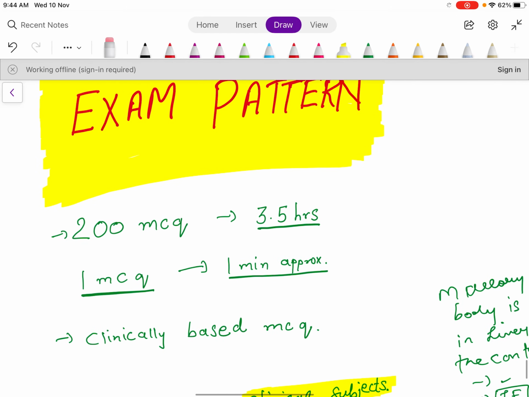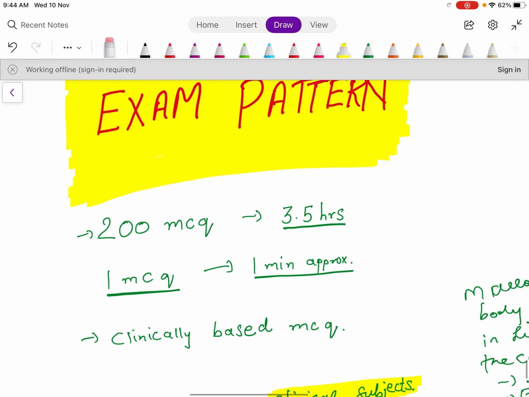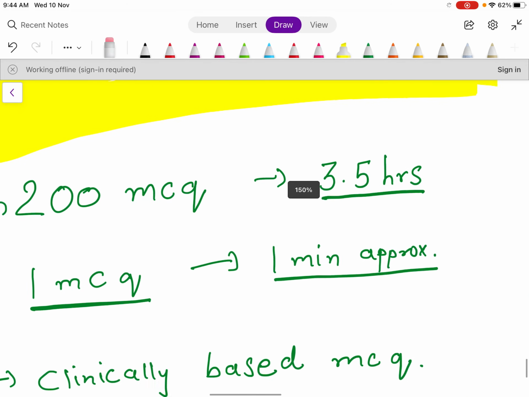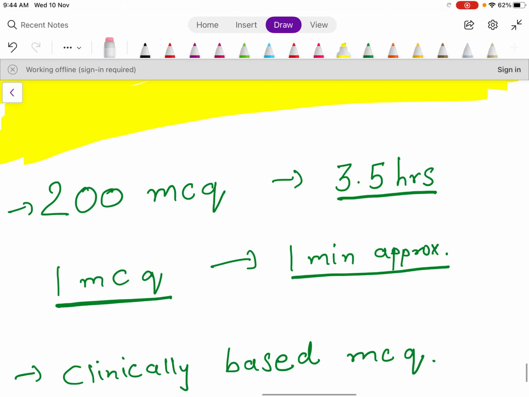Initially they used to ask 300 MCQs, but now they are asking 200 MCQs, and the time frame is the same, that is 3.5 hours. So approximately you will get 1 minute for each MCQ. So you need to prepare in this way, and you should practice MCQs every day. This will help you with better time management.